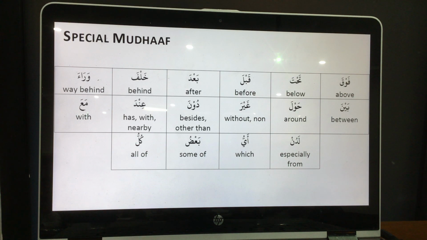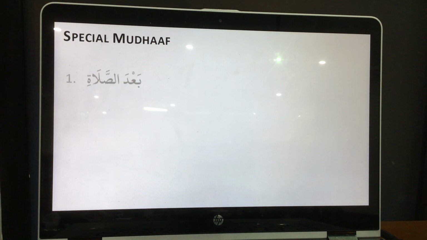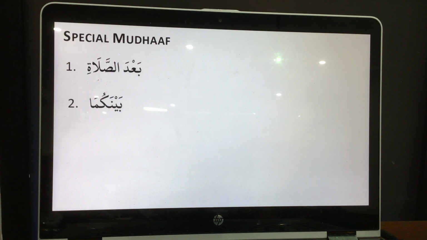Like we did one now, the example that Munim said: ba'da salati is after the salah. Ba'da means after, as-salati means salat, so after the prayer. And like this, baina kuma. Baina means between, okay? And kuma is between both of you, okay?